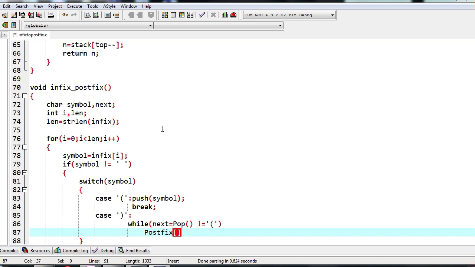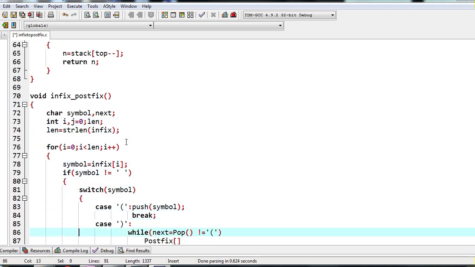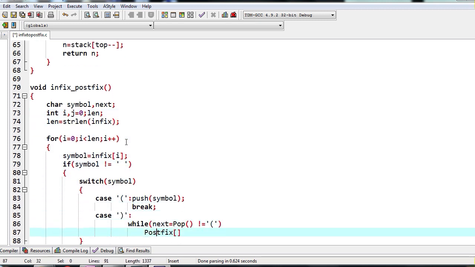So in postfix I will have, when I'm copying to postfix, I need another array. So I will have one variable here. That is going to be j equals 0. This j is used here for the postfix array. postfix[j++] equals next.